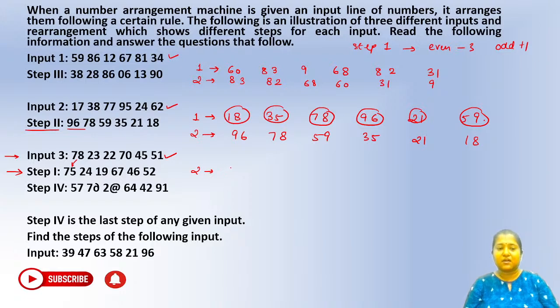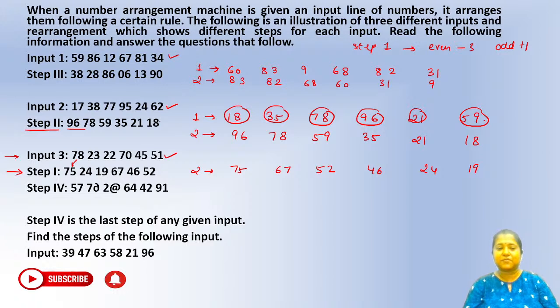So it will be this one, 75, then we have 67. After that we have your 52. After 52, we have a 46. Then after that we have your 24 and 19. So 24 and 19, right?